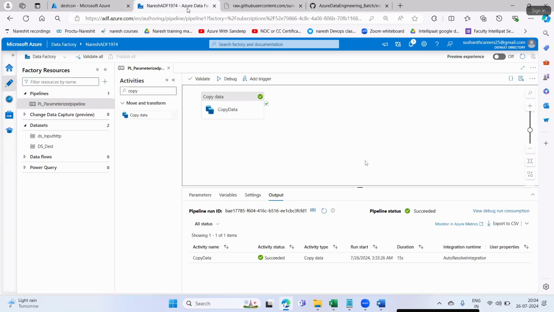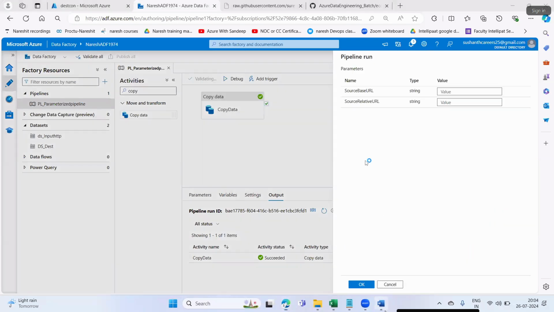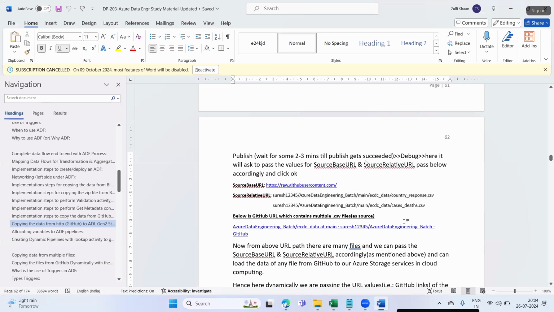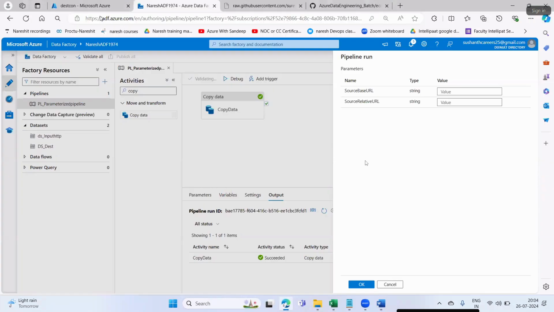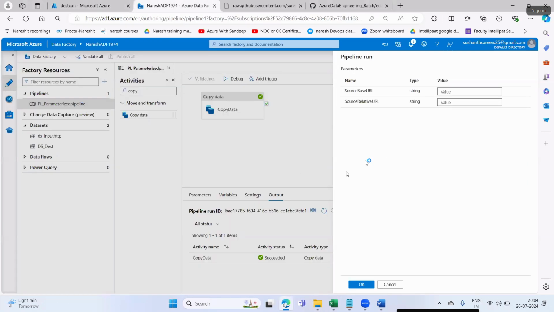What file we have given? The value we have given here, country response.csv. Correct? This is the file we have given for source relative URL. Exactly that only got loaded into our destination system. Now, I want to copy one more file.